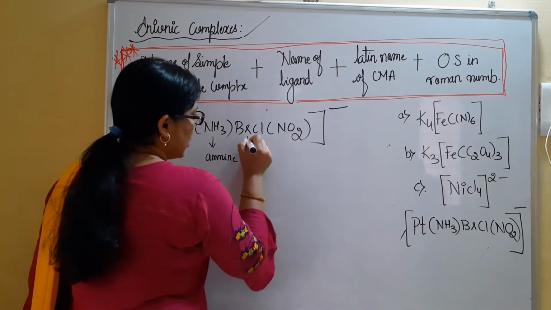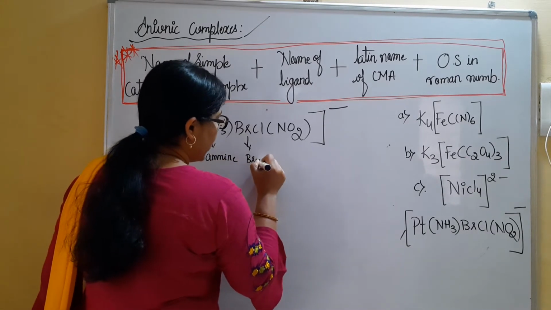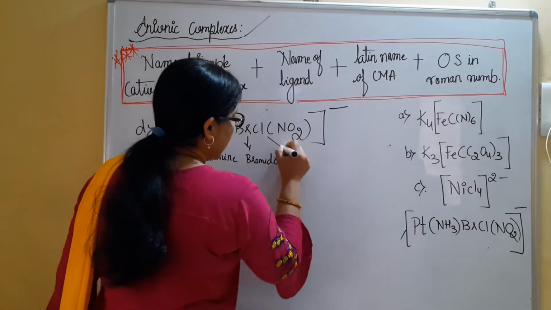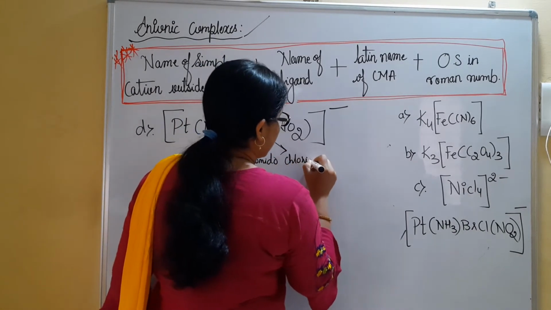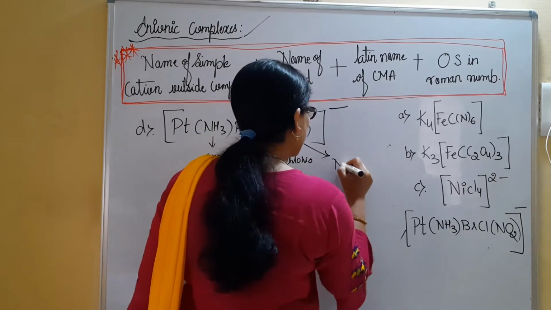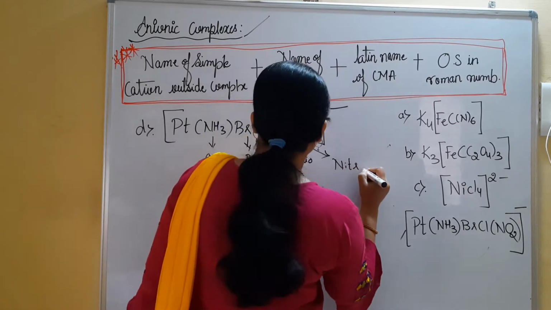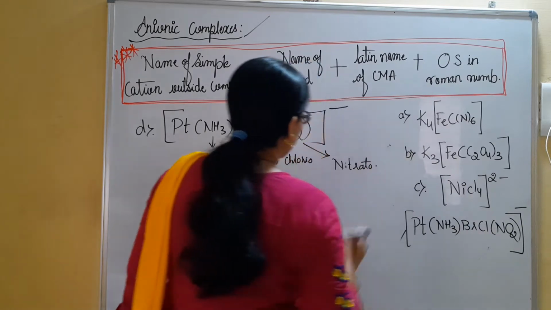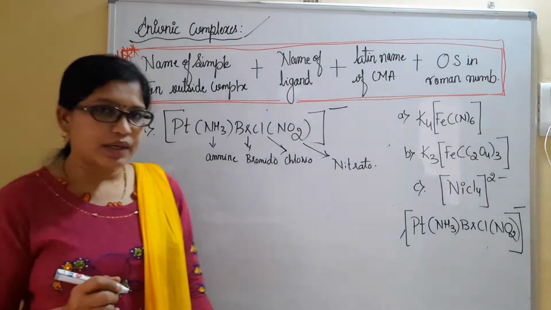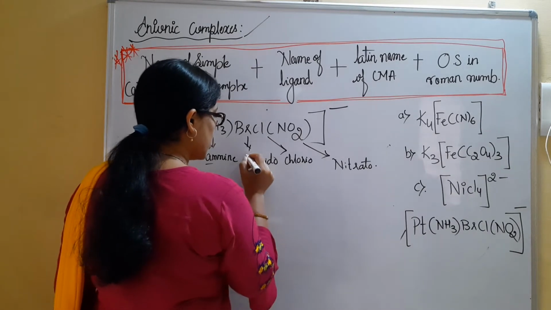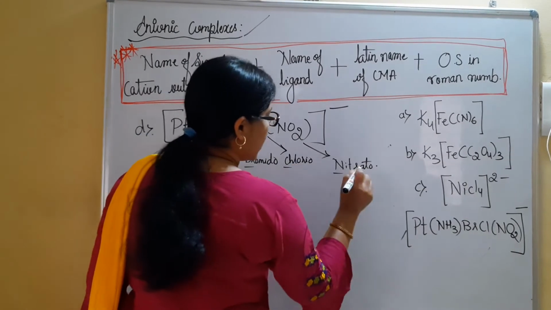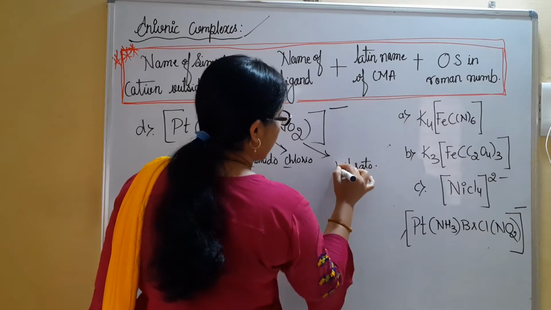Okay, amine. I have ligand bromido. Then I have ligand chlorido. Then lastly I have ligand nitrato. Now we have to go for the alphabetical order. A comes first, B comes later, C, then comes nitrato, N.